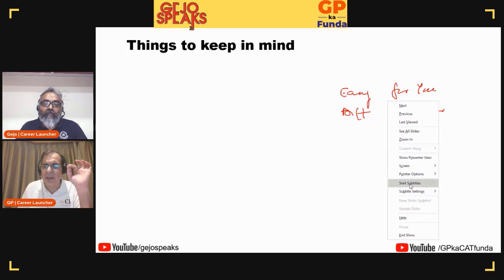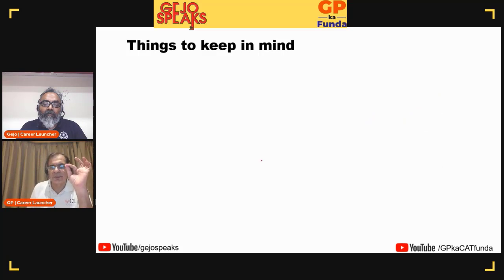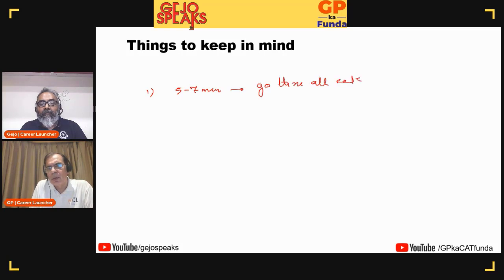The other thing, as far as DILR is concerned, there are two ways of choosing the sets. Two approaches to solving DI. The first approach is spend about, let's say, 5 to 7 minutes, go through all these sets, which means you're spending about 1 to 1.5 minutes per set, and then take a call which are the easy ones, which are the medium ones, which are the difficult ones for you. And obviously attempt only the easy ones. If you have time, you can look at medium ones also. But if you do only the easy sets of data, I can assure you you'll get at least one, most probably two easy sets of data. And don't even worry about the difficult one.